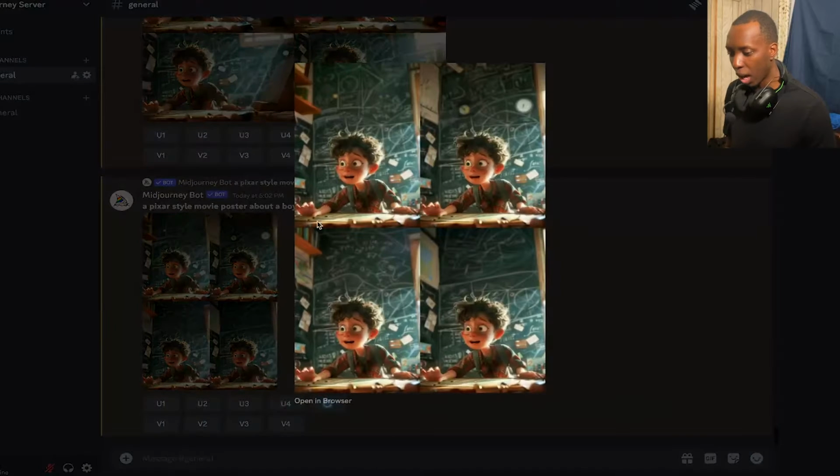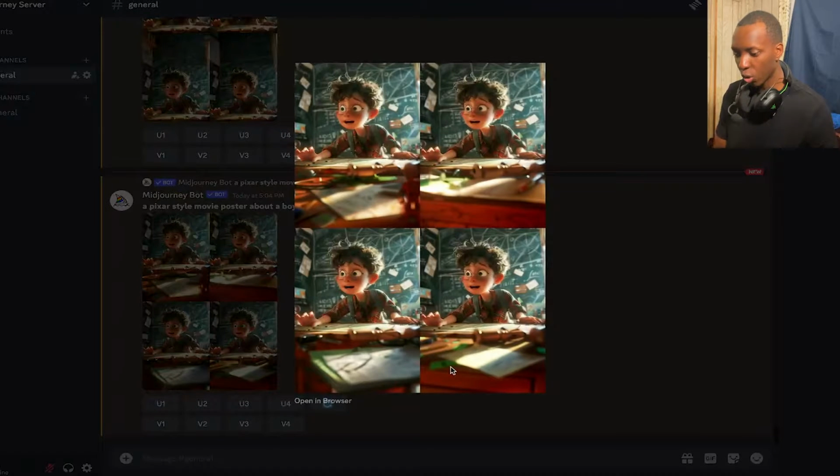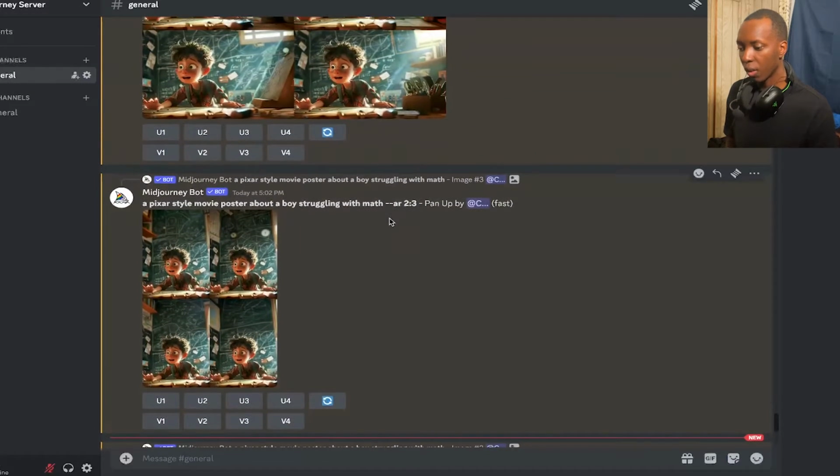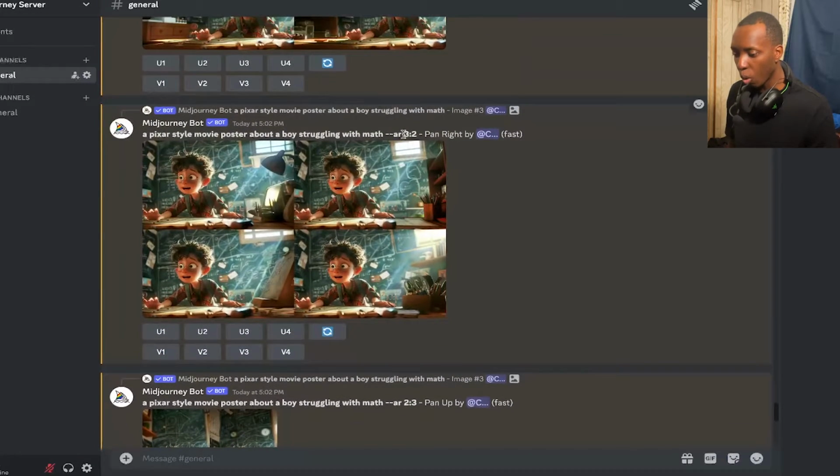Then we also have up. Up is not bad either. And then we have down, which shows more of the table. It is actually a more cinematic look here. I really like the down one. And as you can see, it also changes the aspect ratio of each one, which again we can go over a little bit more a little bit later.